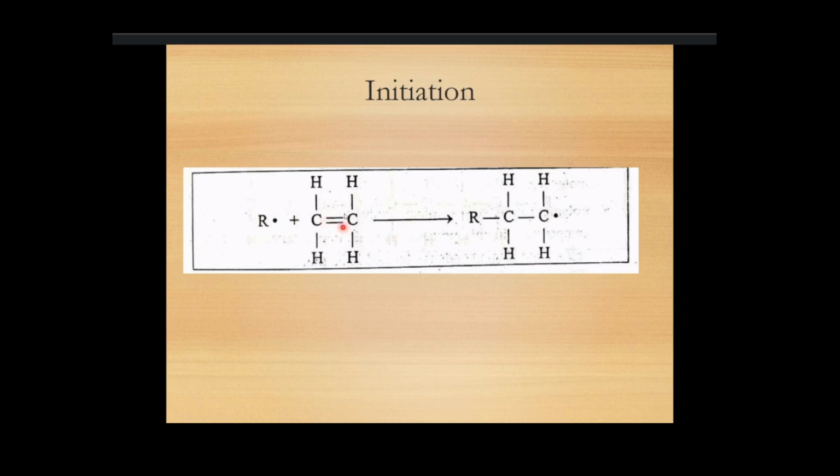So double bonded ethylene will be converted into single bonded ethylene monomer by means of this initiator. An example for an initiator is benzoyl perchlorate, that is the widely used initiator. This initiator will break the double bonded ethylene into single bonded ethylene. So this is the first stage of addition polymerization, that is initiation.